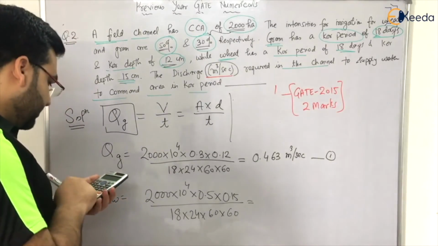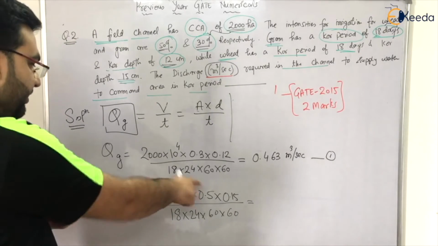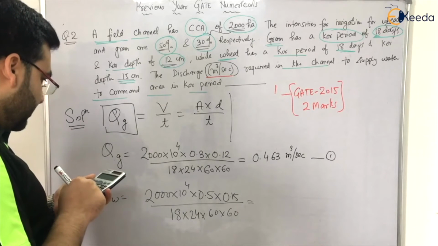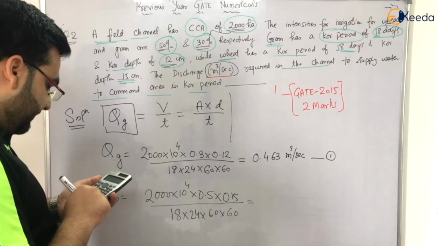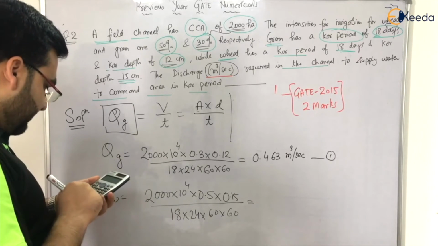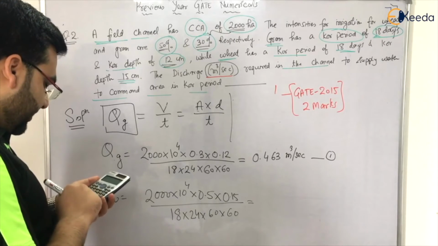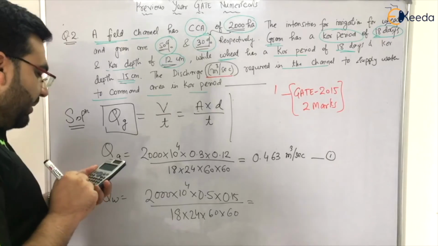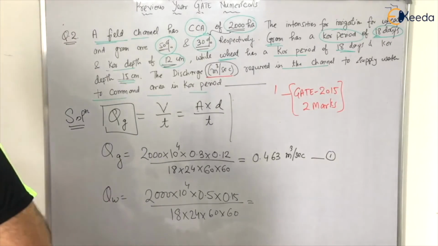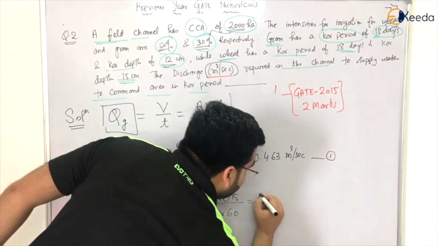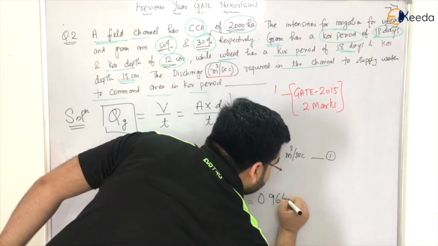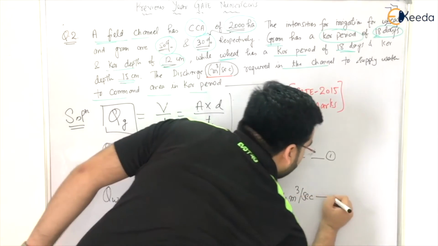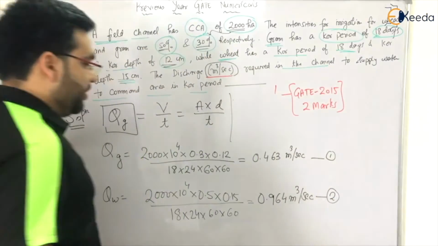This is 0.15 it was. So 2000 into 10 raised to the power 4 multiplied with 0.5 multiplied with 0.15 divided by 18 divided by 24 divided by 3600. It comes out to be 0.964 meter cube per second. Option number 2, or the equation number 2.